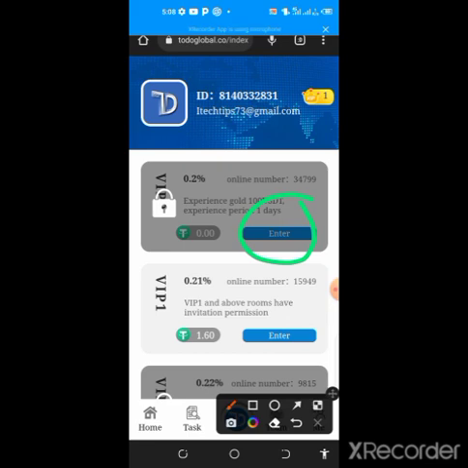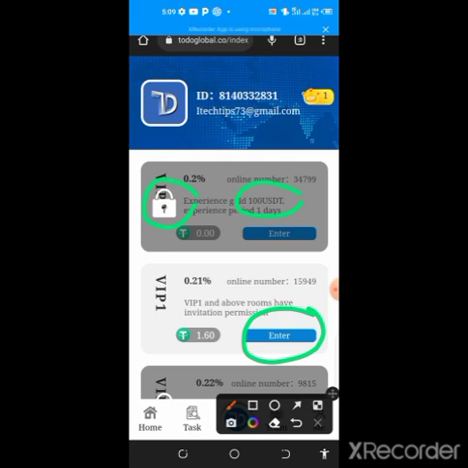As you can see, currently I have 100 USDT here, but the experience period is just 1 day, and already I have utilized the experience period. That is why it is showing locked, but I'm going to show you how you will use it and unlock VIP1 for free. As you can see, I have unlocked VIP1 without any deposit on this platform.